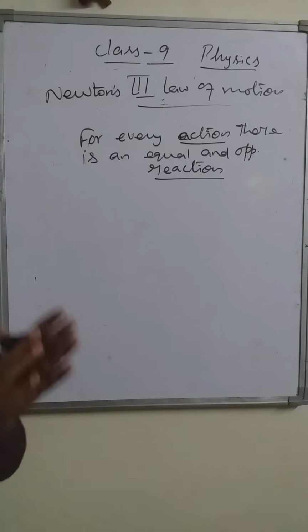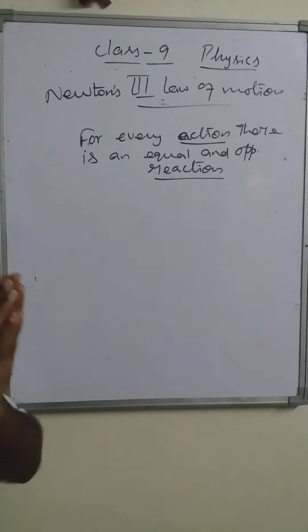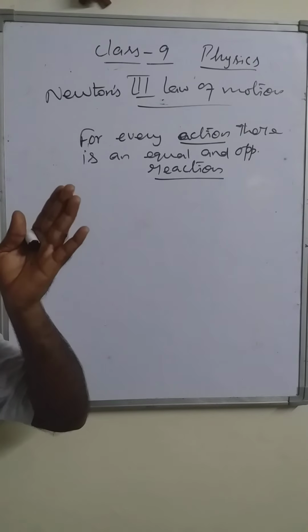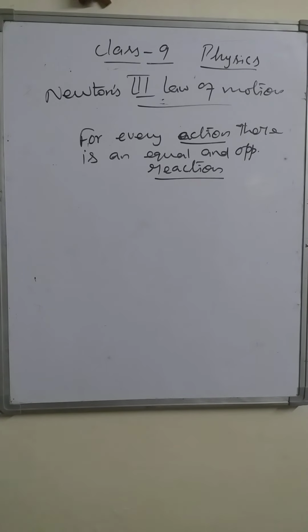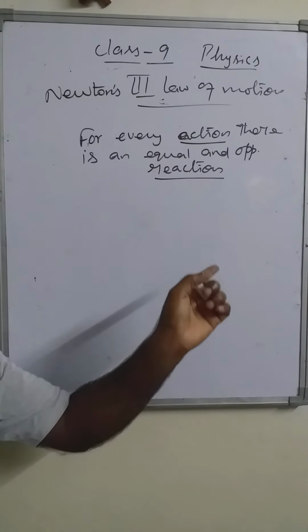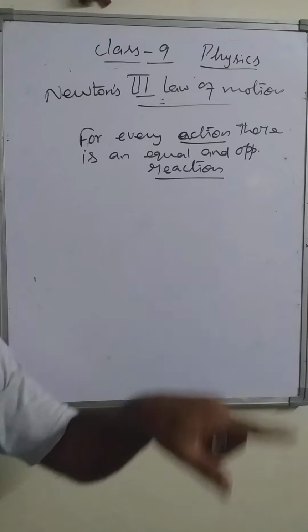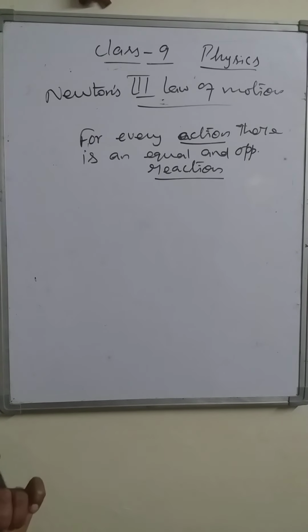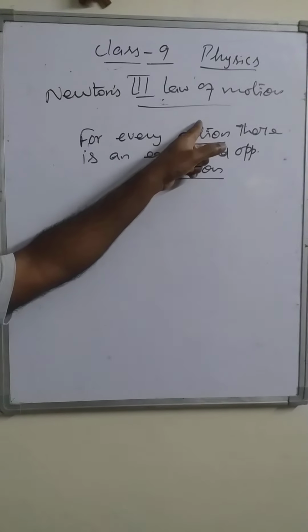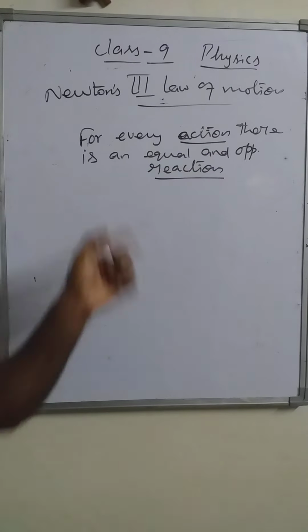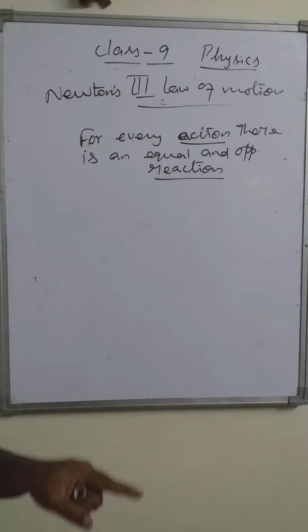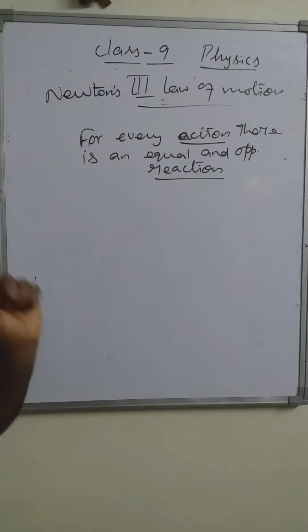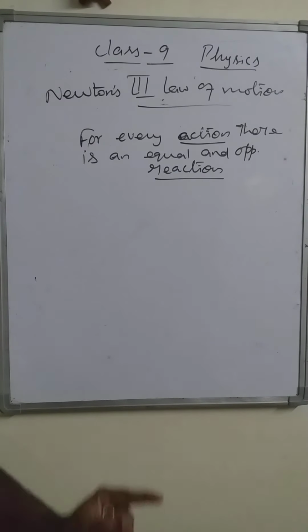Action and reaction always exist at the same point simultaneously. You cannot find simply the action, or simply the reaction. As soon as the action comes, the reaction also comes at the same moment. Both occur simultaneously.